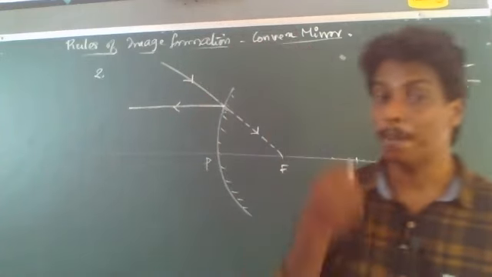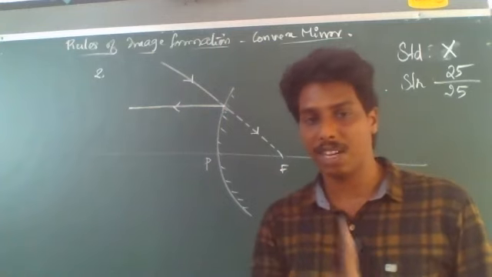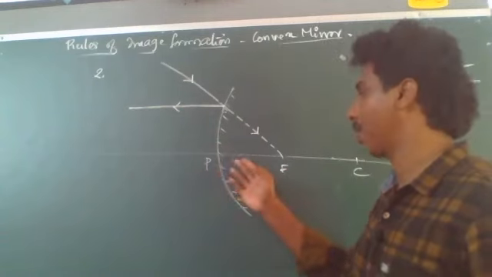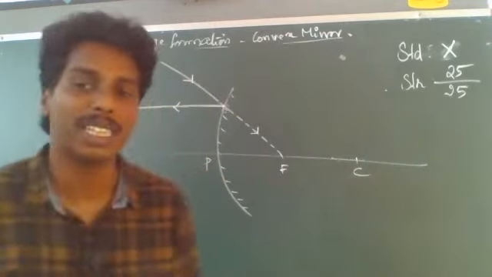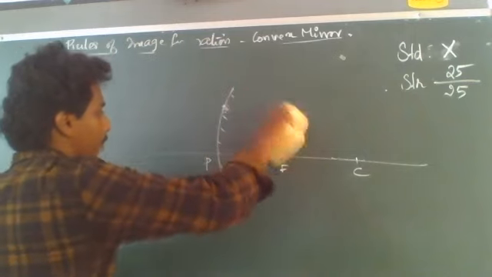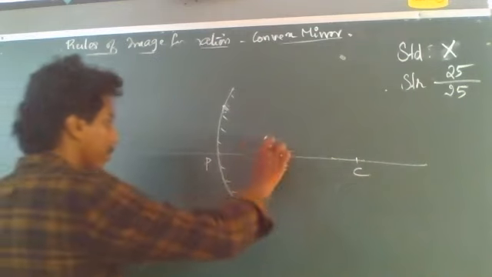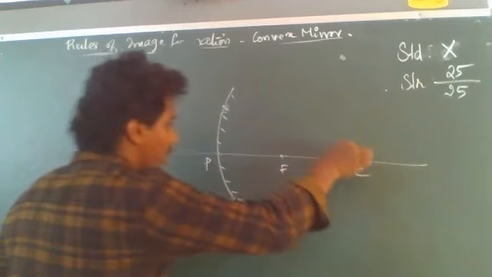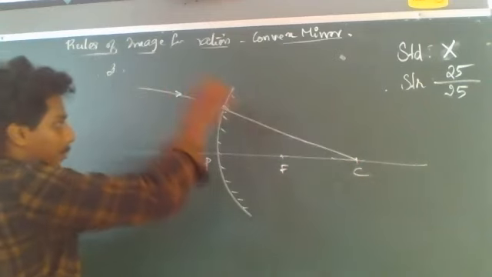If the light rays are pointing towards or falling towards the virtual focus of the convex mirror, then after reflection, the light rays are parallel to the principal axis of the convex mirror. This is the second one. Now, moving on to the third rule. Third one, if the light rays are towards the center of curvature,